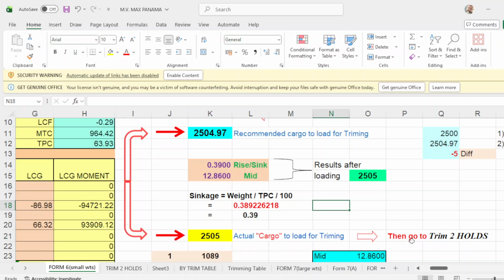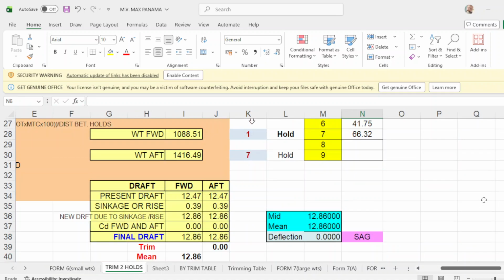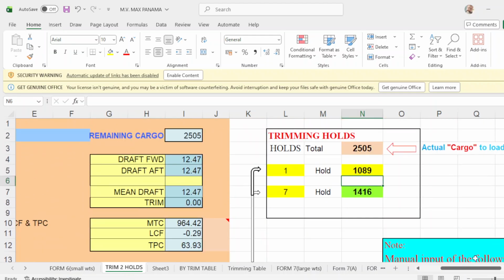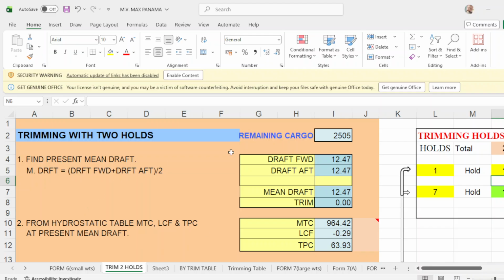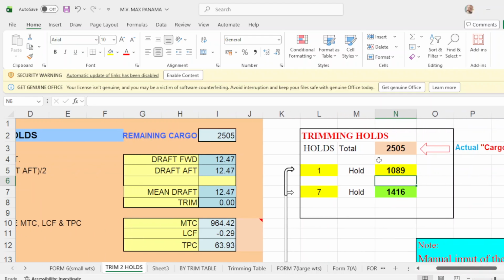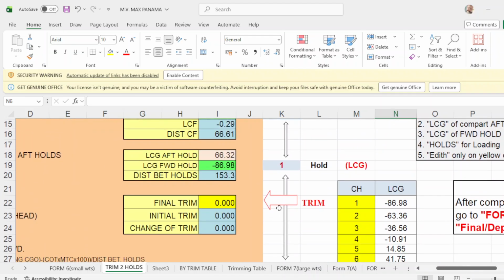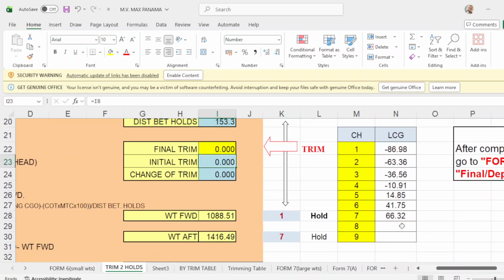So now we go to trim 2 holes. You go to trim 2 holes, and this will be your trimming with 2 holes. Then your weight is 2,505. Your loading trimming holds are 1 and 7. For example, you have no trim, put here 0, and your cargo hold number 1 to be loaded with 1088.